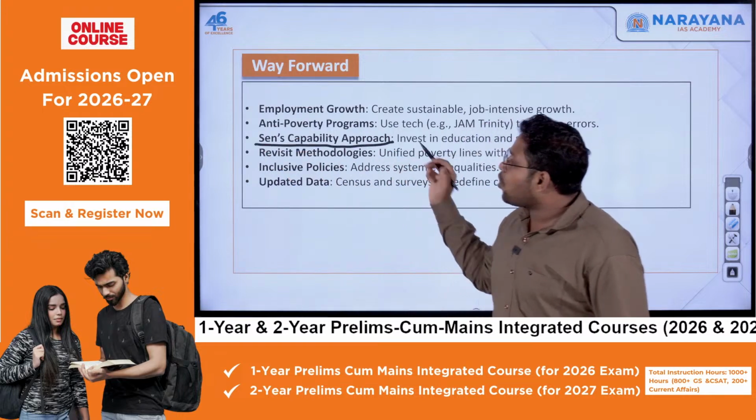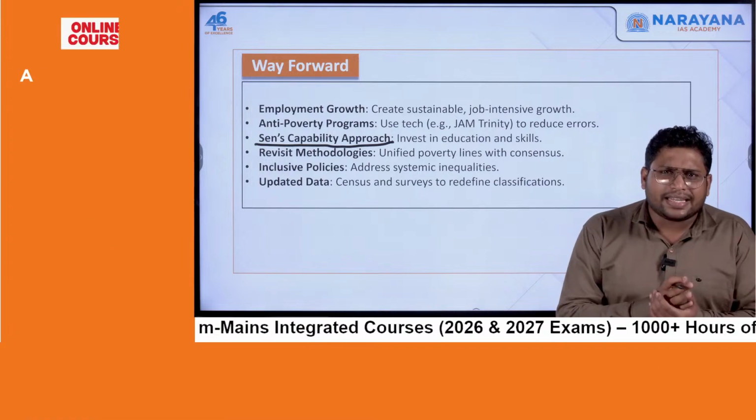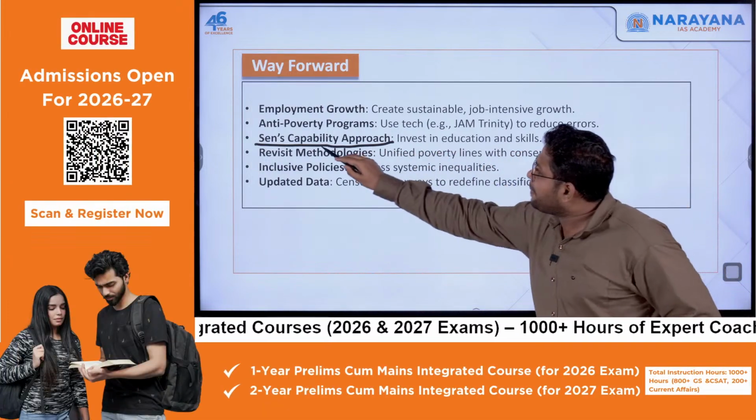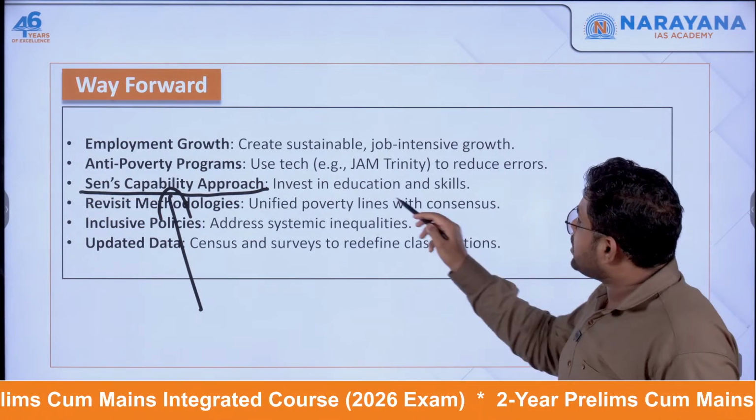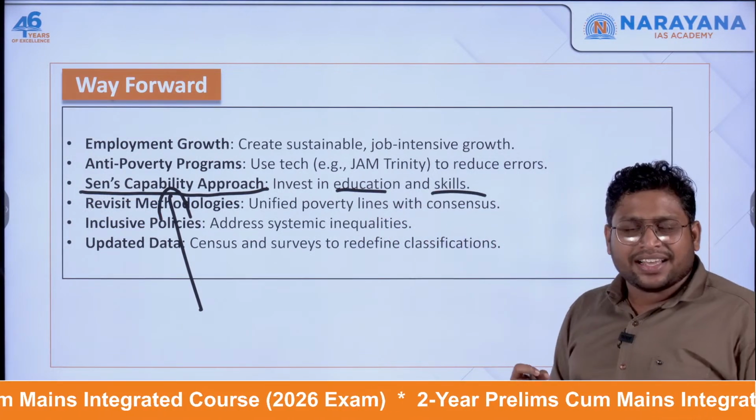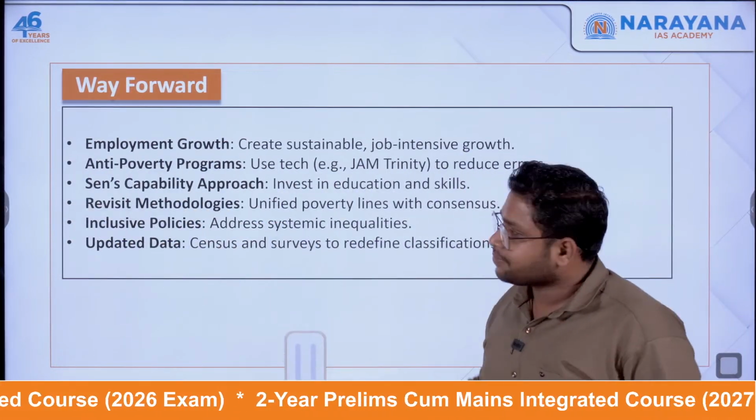Then you can focus on Amartya Sen's approach. Amartya Sen gave a good idea in the form of the capability approach, that you focus on building the capability of people. For example, you focus on education and skill. When they become capable, they will anyway come out of poverty.